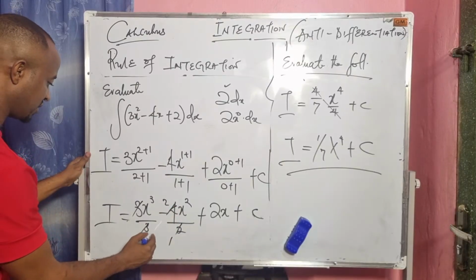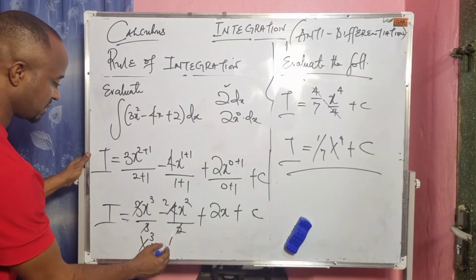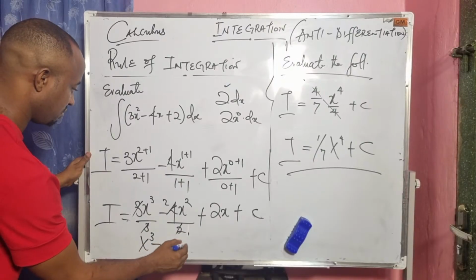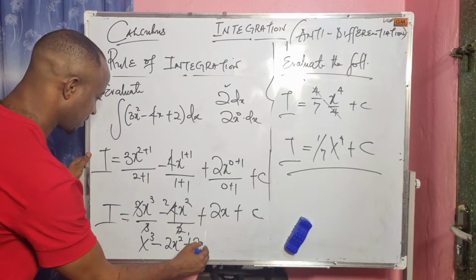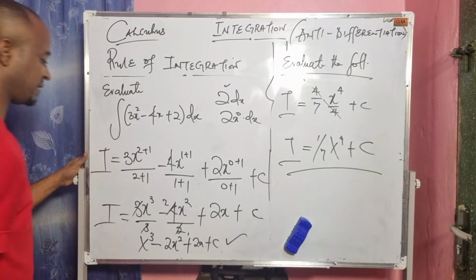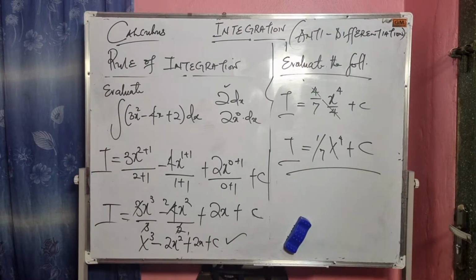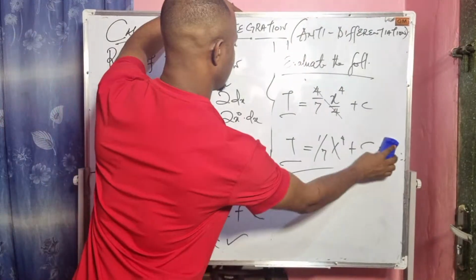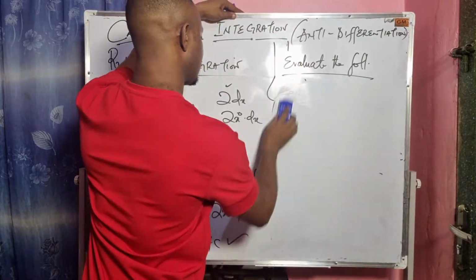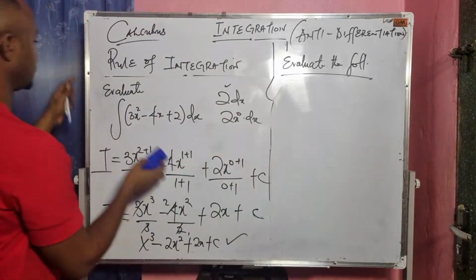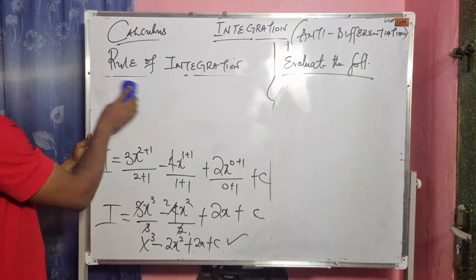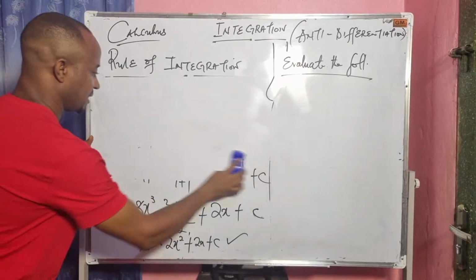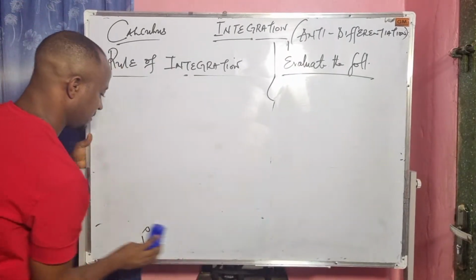So we have x to the power of 3 minus 2x squared plus 2x plus c. This is the final answer. Let's solve something else entirely.